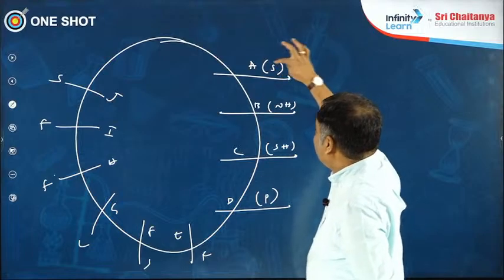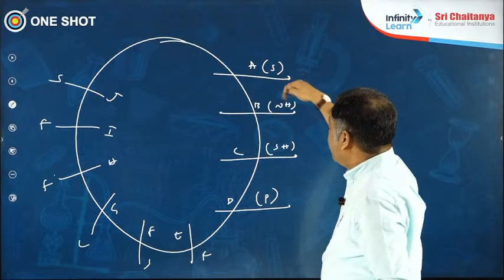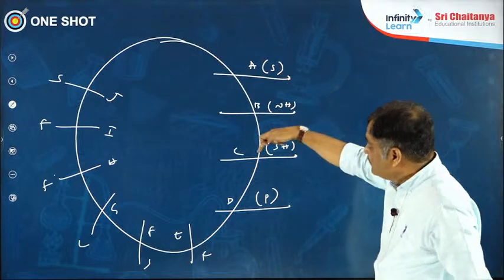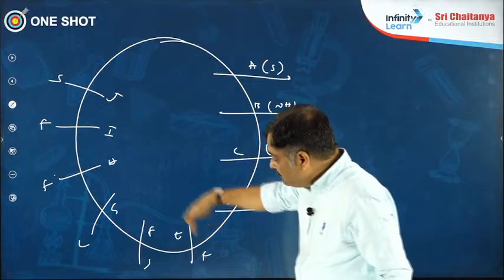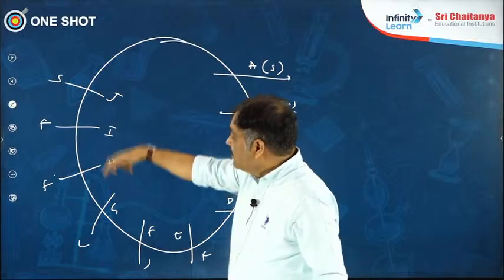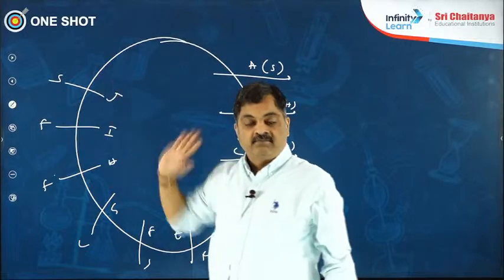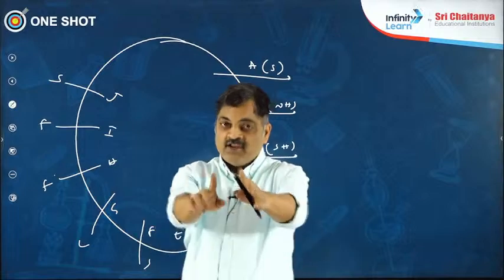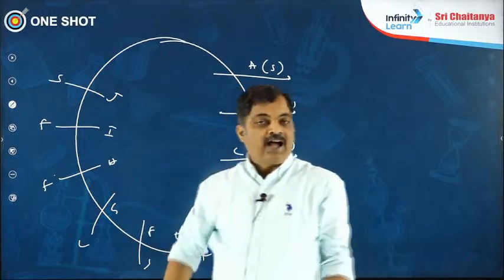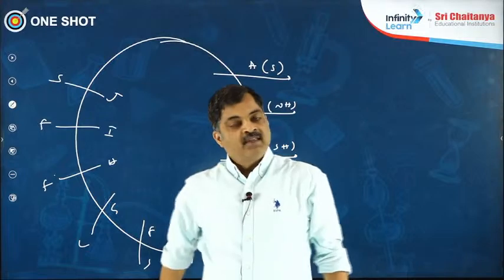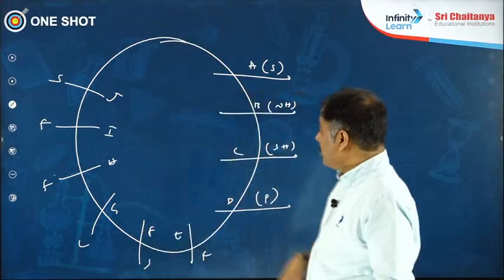Now look here. A is a scientist name. Then natural hormone, synthetic hormone, precursor, root, stem, leaf, flower, fruit, and seed. Still you have time to make a small column of this. And just write for all the hormones, because this is the easiest way to read. By this time your teacher must have already told all this.